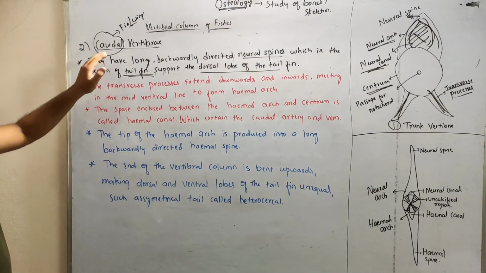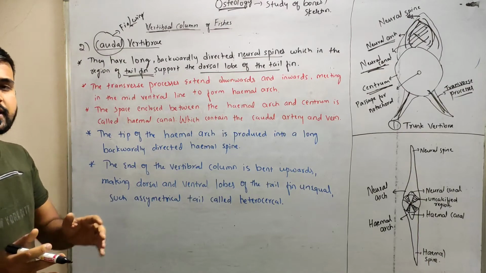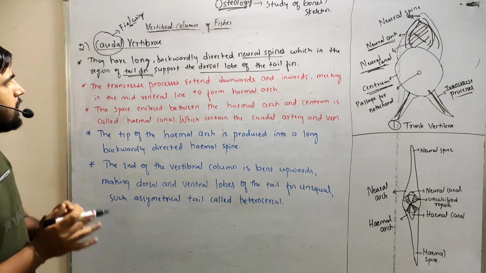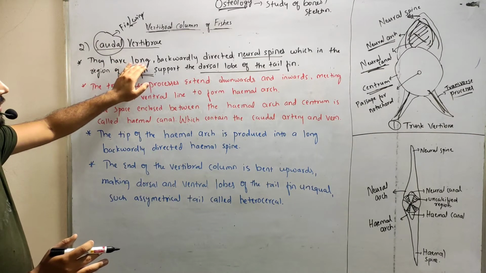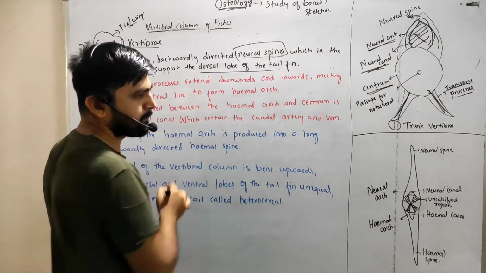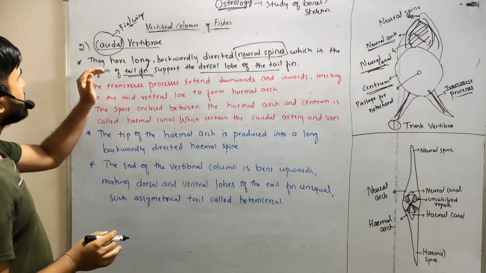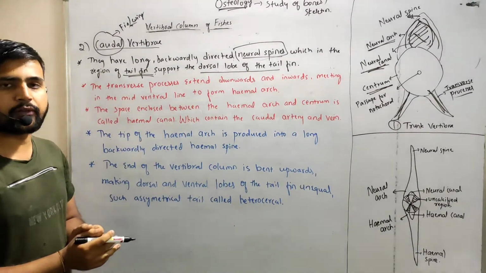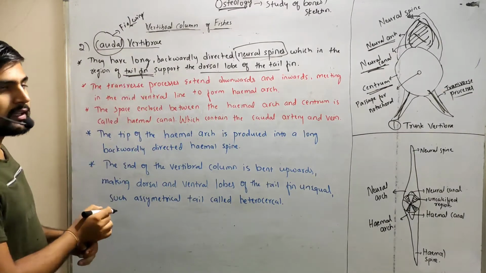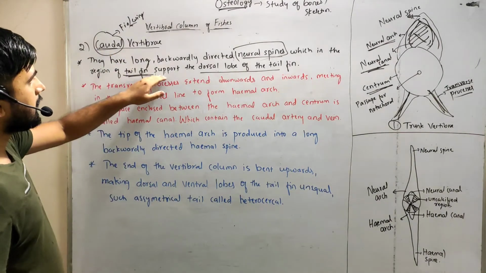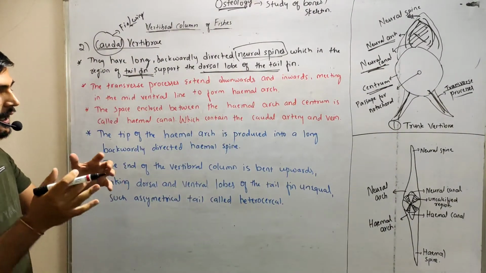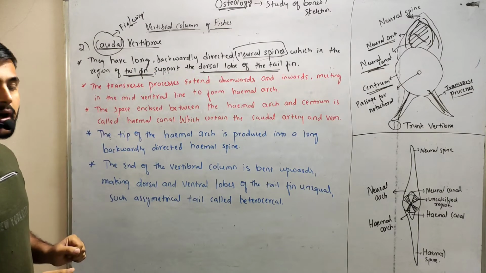Usually caudal vertebrae have the same features as trunk vertebrae, but with some changes. They have long, backwardly directed neural spines. The neural spines present in caudal vertebrae are slightly backwardly directed, in the region of the tail fin. Caudal means tail region. They help in supporting the dorsal lobe of the tail fin.